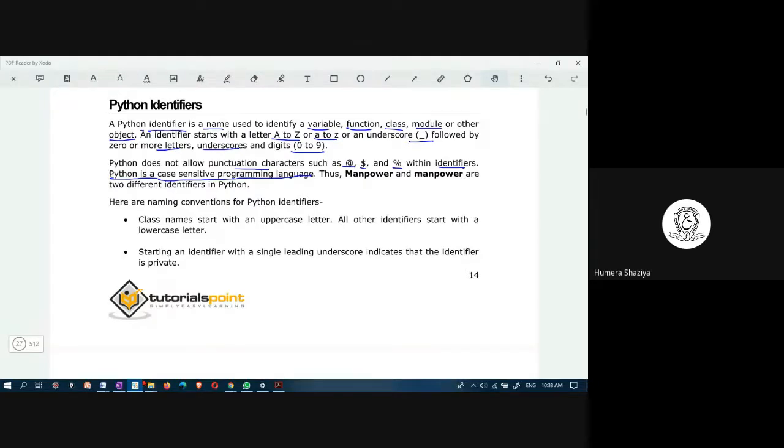It is a case-sensitive programming language. Please note down, all these are important points. The identifier Manpower with a capital M is different from manpower with a small m. So the naming conventions are what we have discussed.